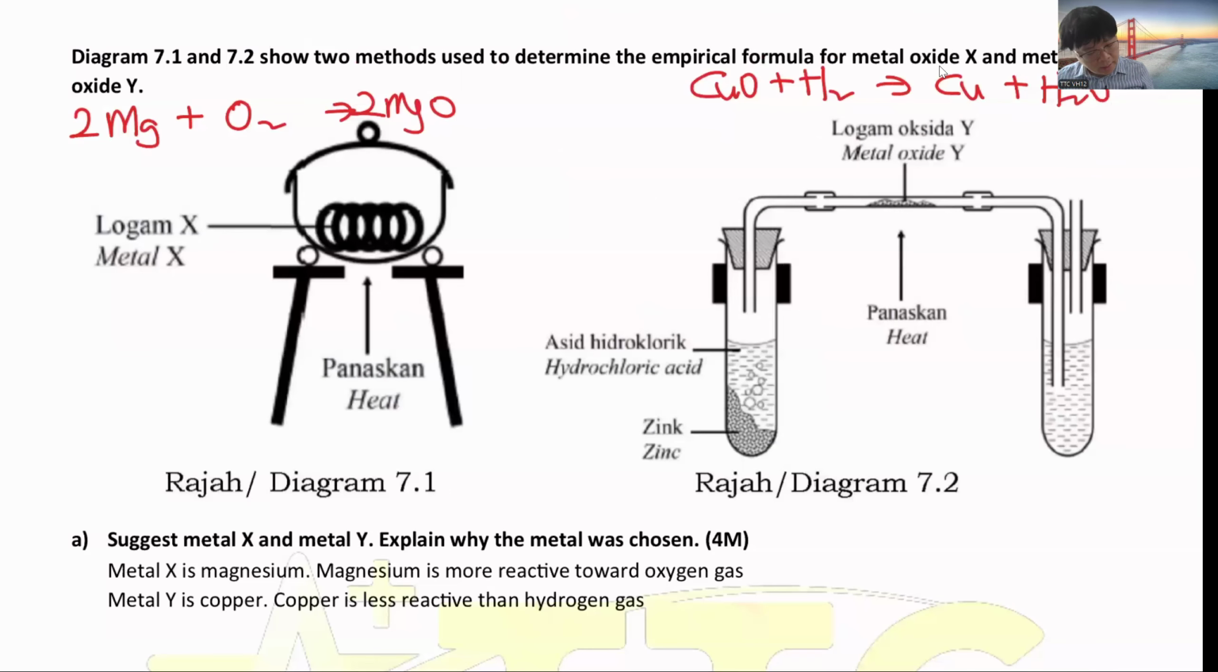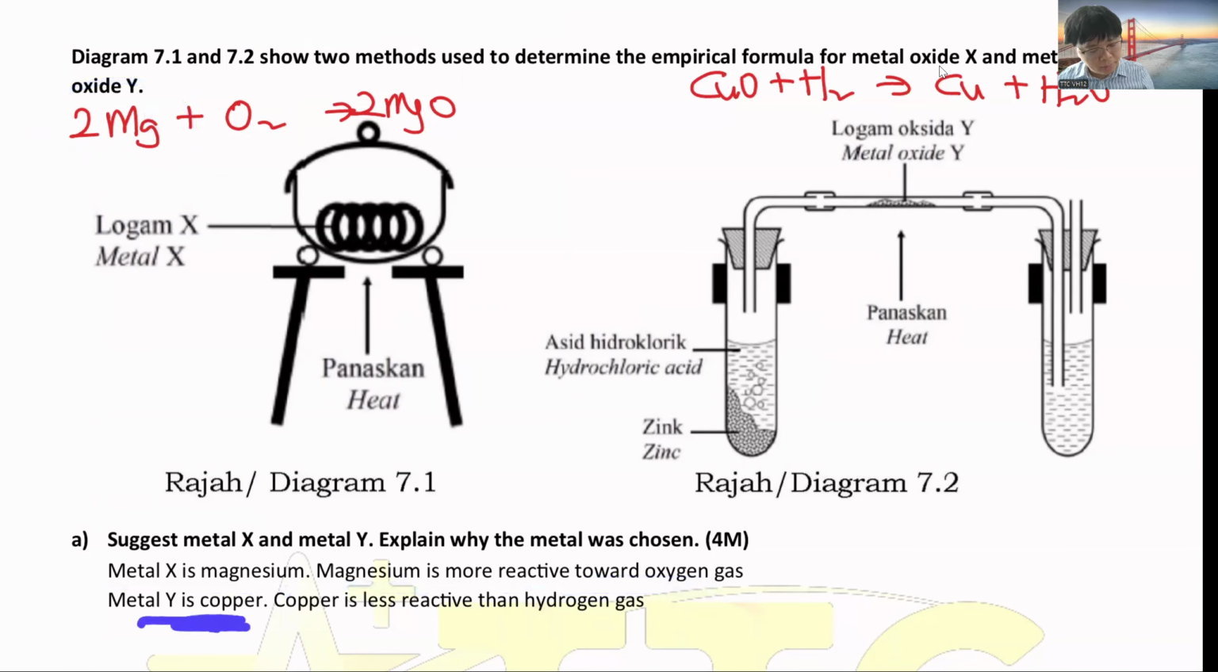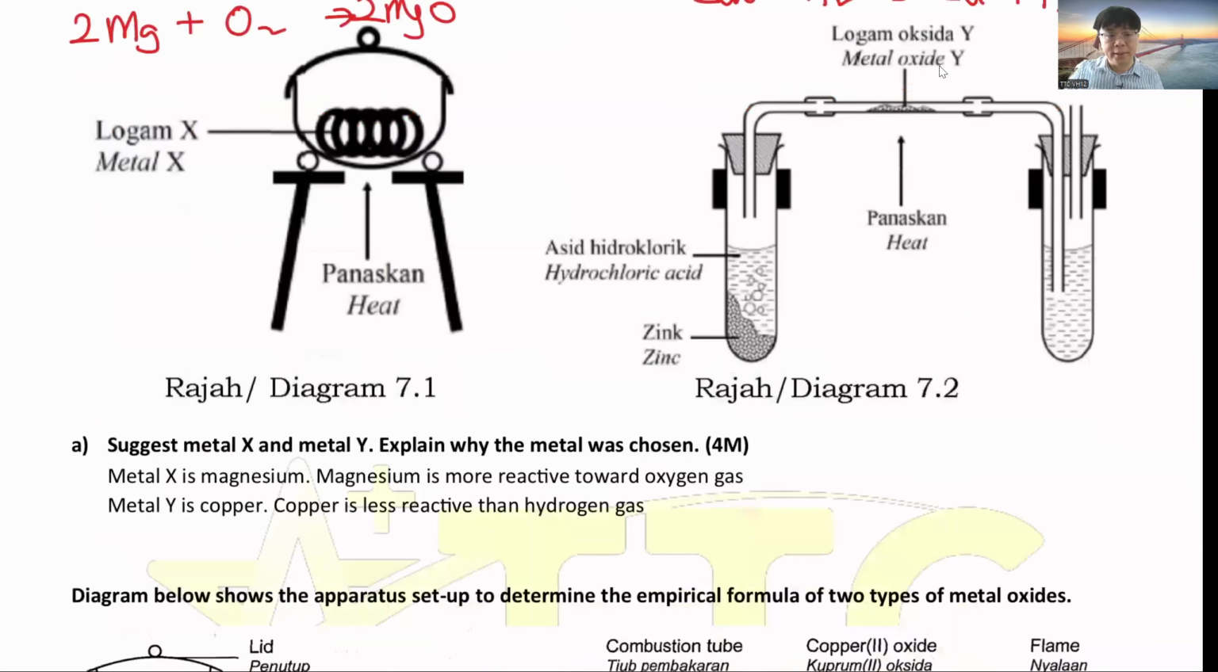So you can write up, X I suggest is magnesium because magnesium is very reactive towards oxygen. It can react with oxygen very fast. Then for Y I suggest copper, because copper is less reactive than hydrogen, so hydrogen can steal the oxygen away from the copper. Okay, this is the first potential question.